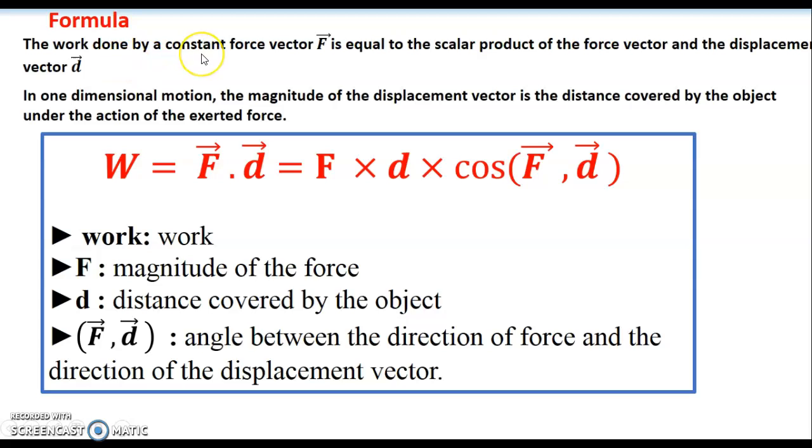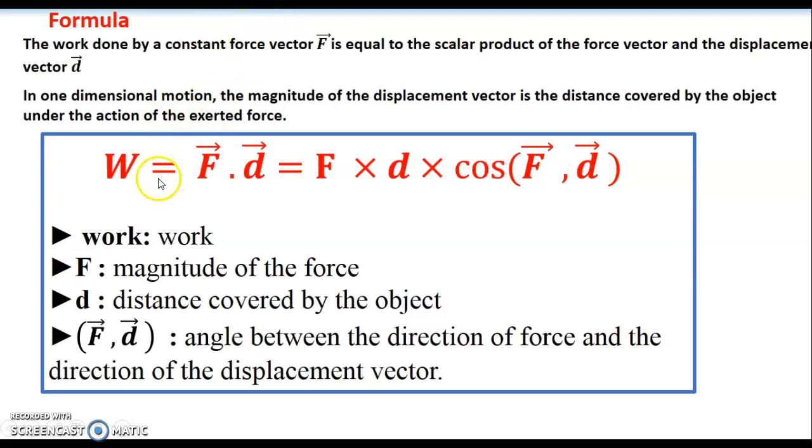Formula: the work done by a constant force vector F is equal to the scalar product of the force vector and the displacement vector D. In one-dimensional motion, the magnitude of the displacement vector is the distance covered by the object under the action of the exerted force. Here I would like to stress that this force must be a constant force. What do I mean by constant force? Having the same direction and the same magnitude, because when we describe a vector quantity as being constant, this means that both its magnitude and direction have to be constant.